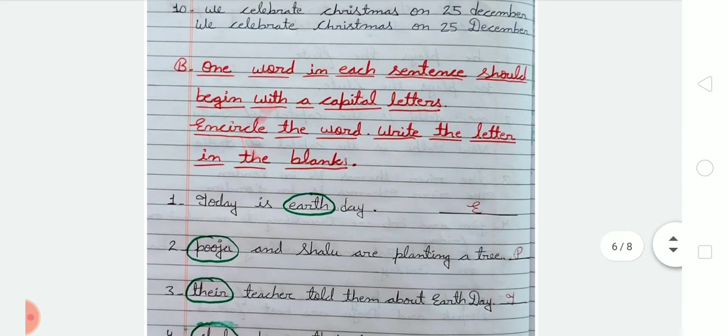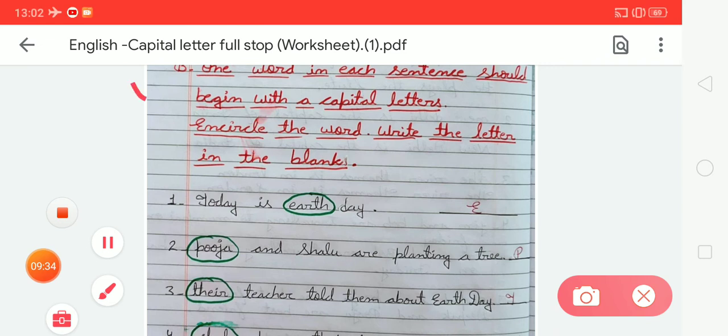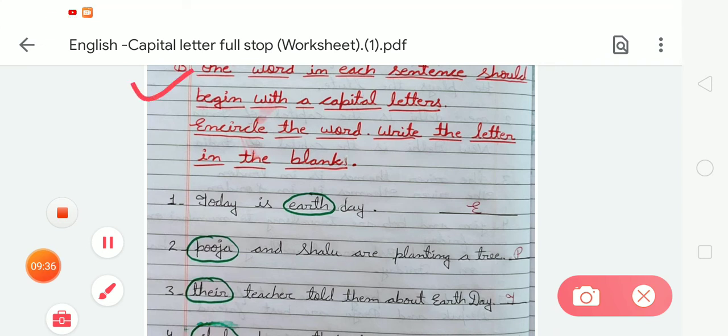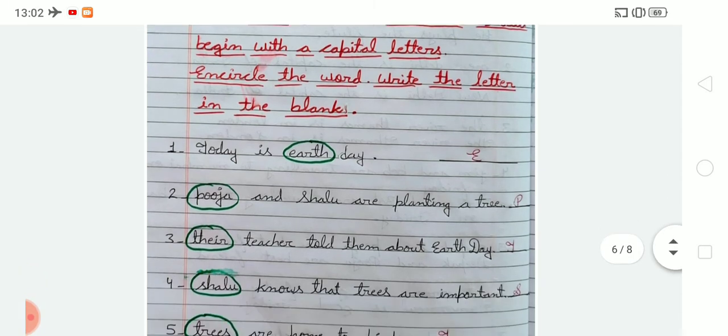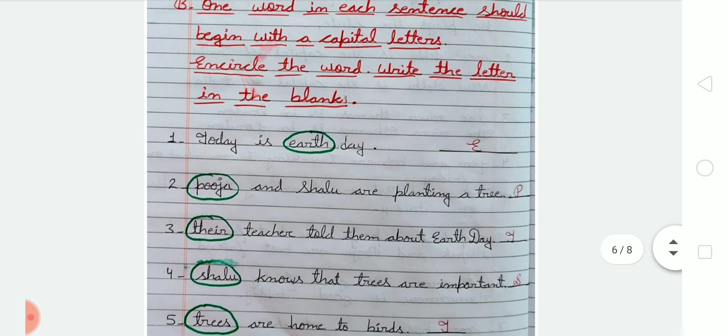After that, the next exercise is exercise B. In exercise B, one word in each sentence should begin with a capital letter. Encircle the word, write the letter in the blanks. So students, we have to encircle the word which begins with a capital letter, and after that we have to write down its letter in the given blanks.